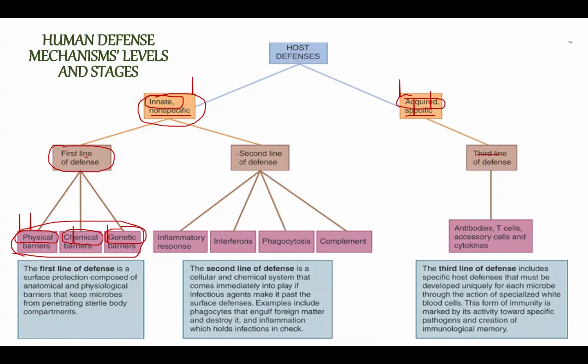If these first lines of defense fail, basically the pathogen will enter our body. Okay, so when they enter our body, then we have the second line of defense that will fight against this infection. The second line of defense consists of inflammatory responses. So when the bacteria enter our body, usually our body will have inflammation, will inflame.